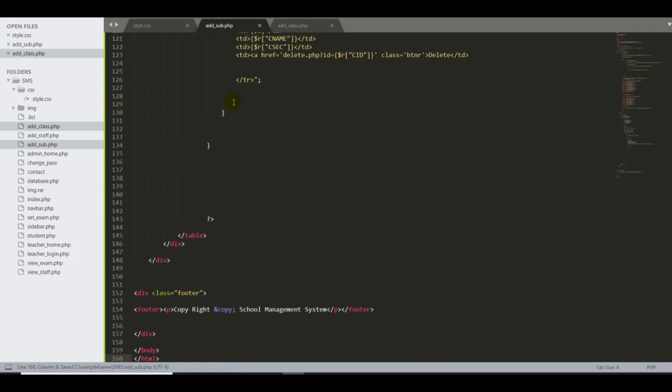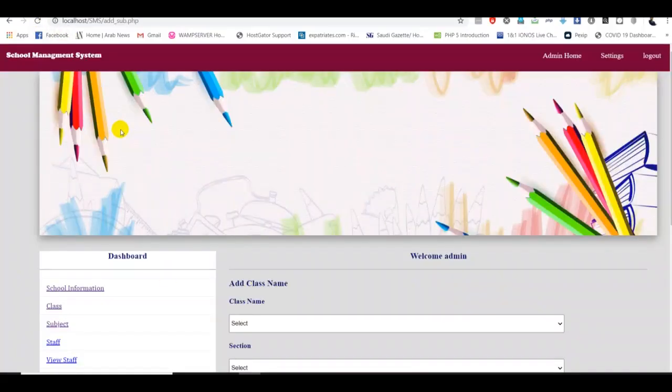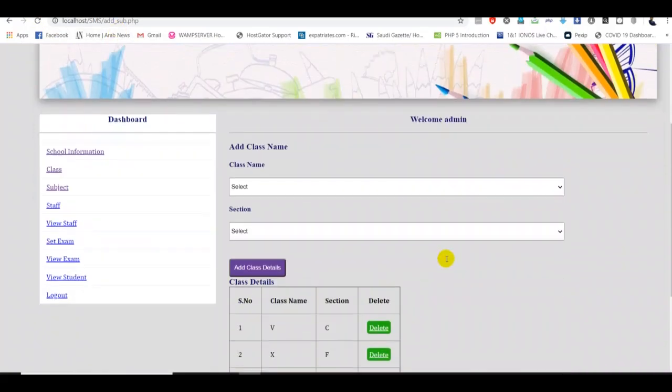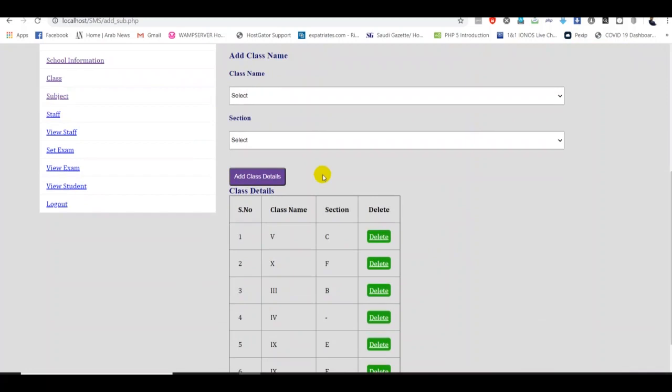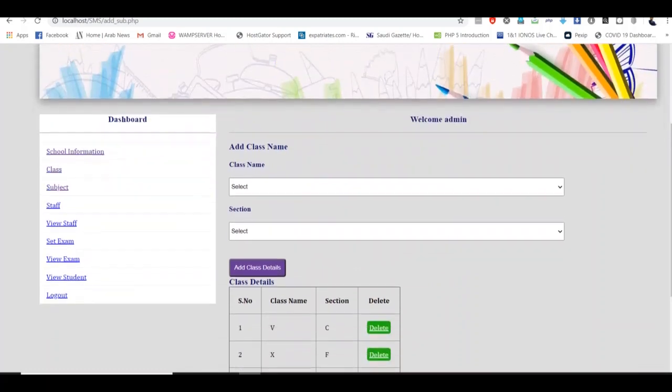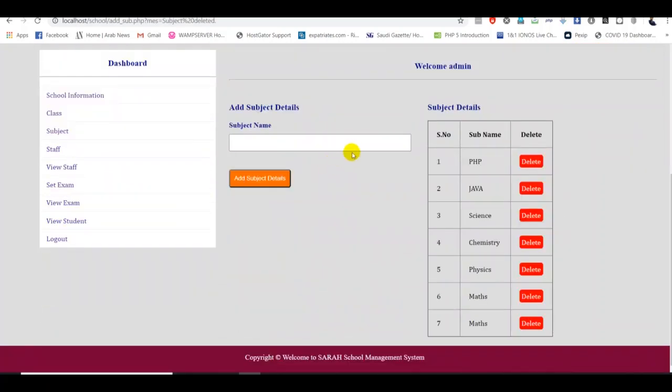Okay, good. Then I go back here, guys, and I refresh. Now I have a design for my add subject, but it is for classes. So we don't need all the information here. So now I want to remove all the tabs and I want to remove all the PHP script. First thing, from my original design, I want to add subject class detail, then I want to put the subject name, then one text area, then I want to add one more button, then I have a table.